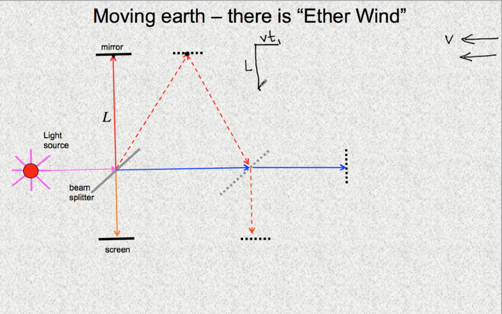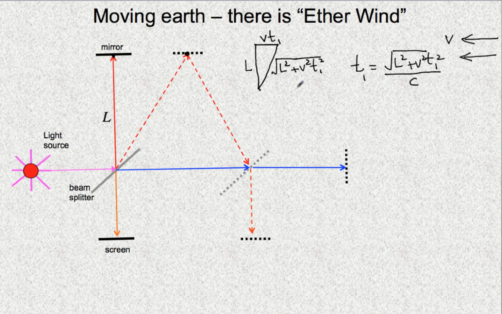Then this distance over here will be, of course, the square root of L squared plus v squared T1 squared. And the amount of time, T1, is then this distance, square root of L squared plus v squared T1 squared, divided by the speed of light, c. Now let's square both sides.